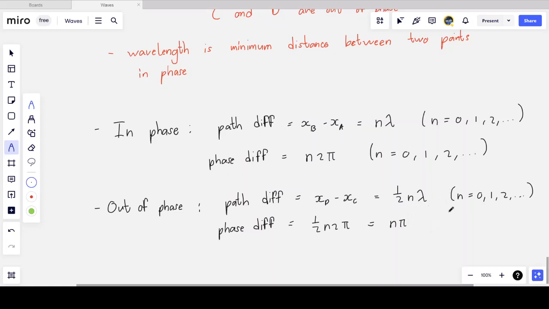So any integer multiple of pi, that's 180 degrees, and 2 times 180 degrees, and so on. Right?